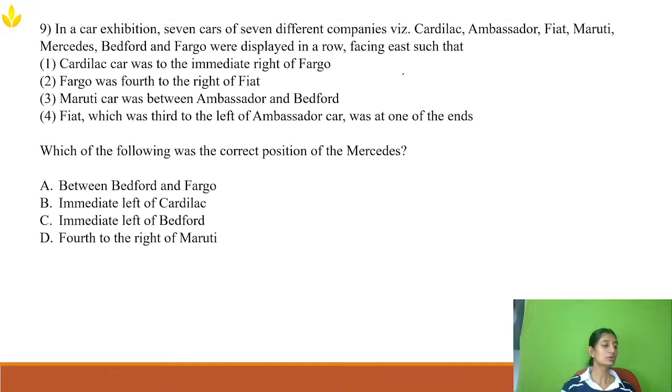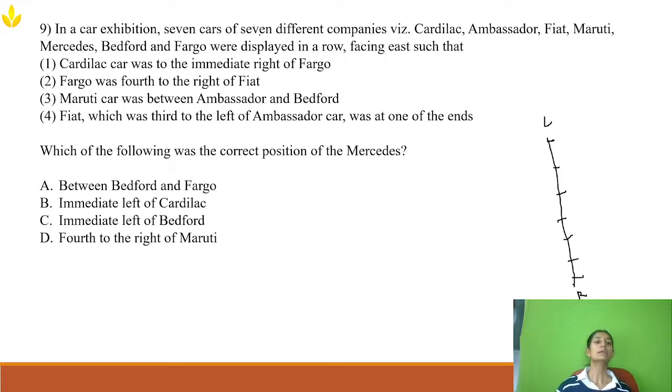Now, moving on to the next question. This question is from seating arrangement. In an exhibition, 7 cars of 7 different companies, viz. Cadillac, Ambassador, Fiat, Maruti, Mercedes, Bedford and Fargo were displayed in a road facing east. So there are 7 cars, and they all are facing east. 1, 2, 3, 4, 5, 6, 7. East means this will be right and this will be left.